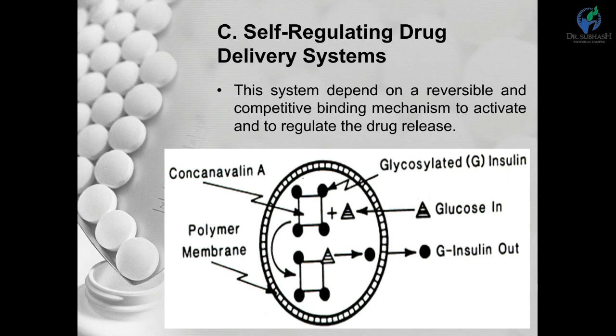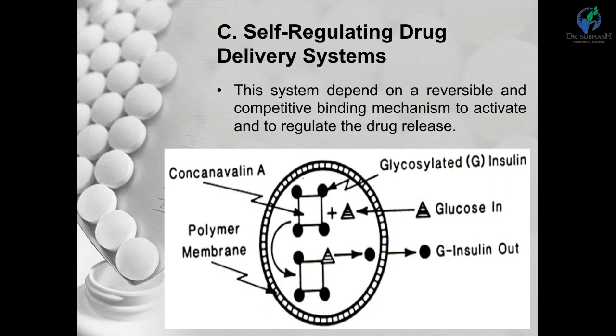So here the example is given. It is a complex of glycosylated insulin and concanavalin A, which is encapsulated inside the polymeric membrane. That is the glycosylated insulin plus concanavalin A, that complex, encapsulated with the semi-permeable polymeric membrane.